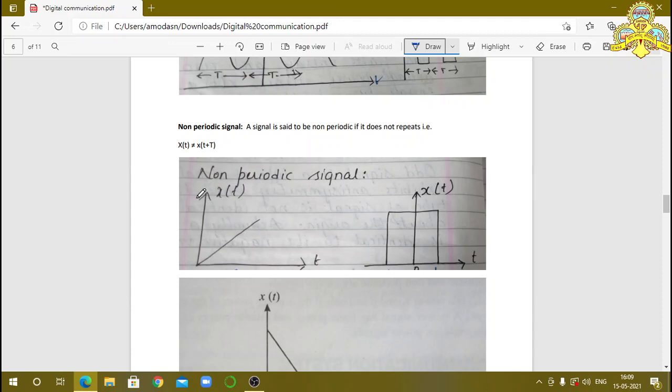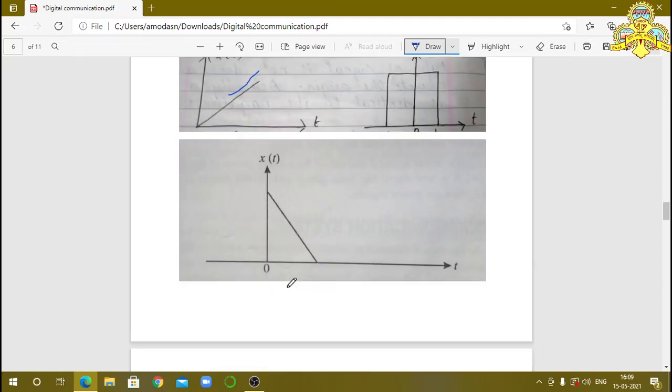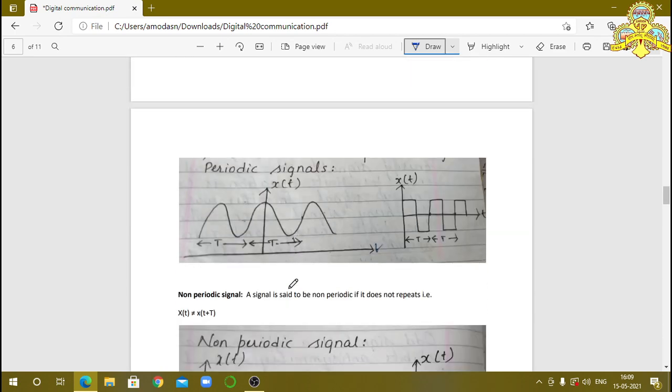You observe this waveform, here x of t and time interval. It continuously increases, but there is no repeated waveform. Here we have the pulses, it's a square pulse. Here there are no periodic or repeated pulses. And here we have another waveform, it's also not a repeated waveform. If there is no repeated waveform, then the signal is said to be non-periodic. If it does not repeat, there is no continuous repetition.